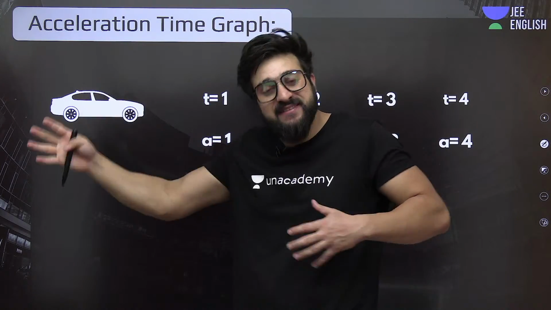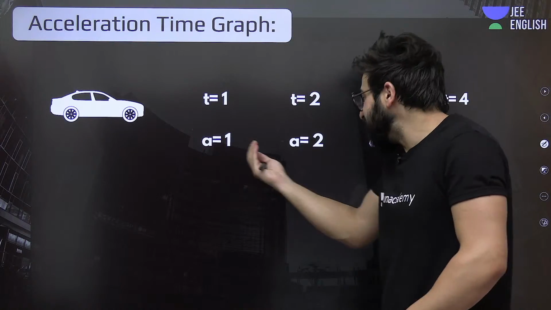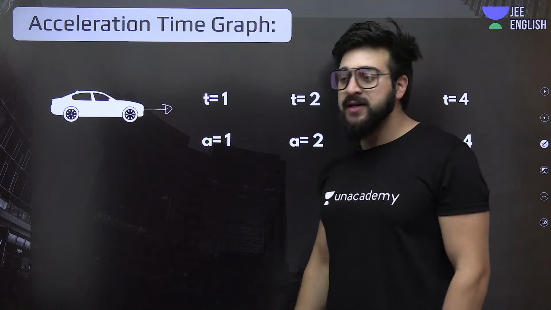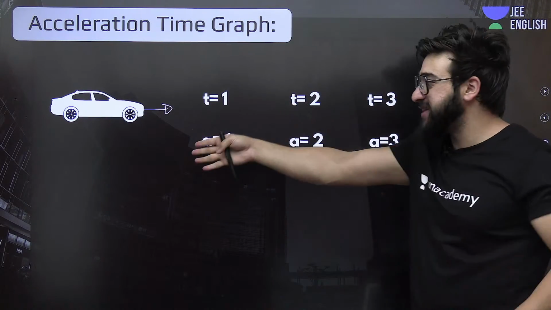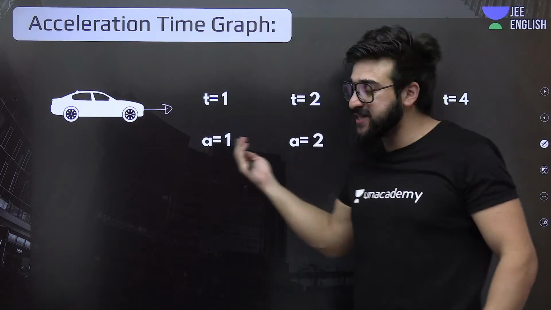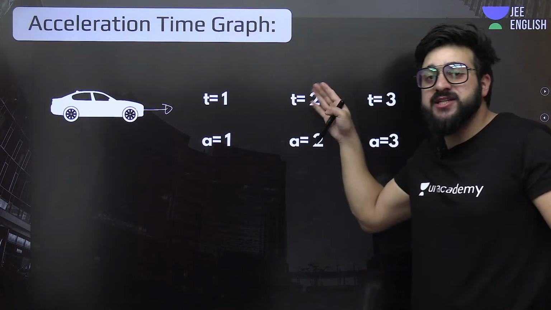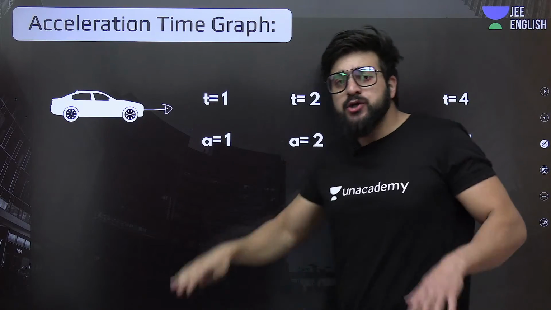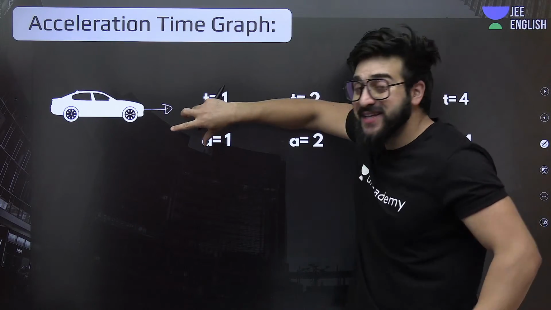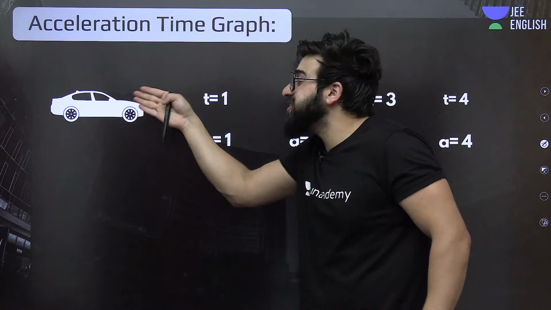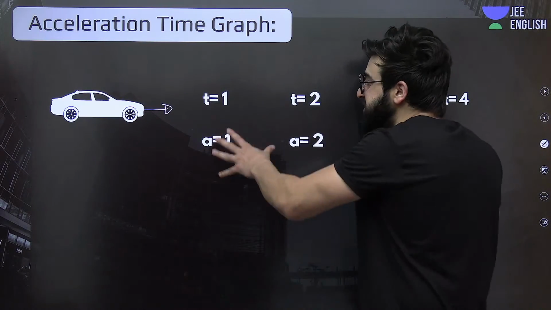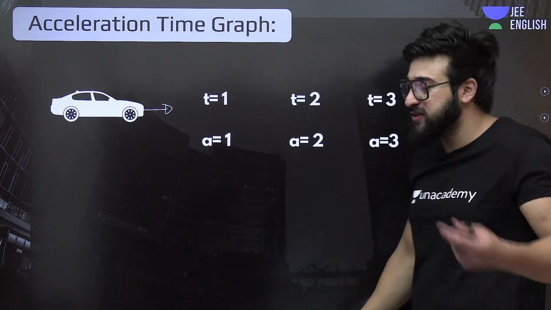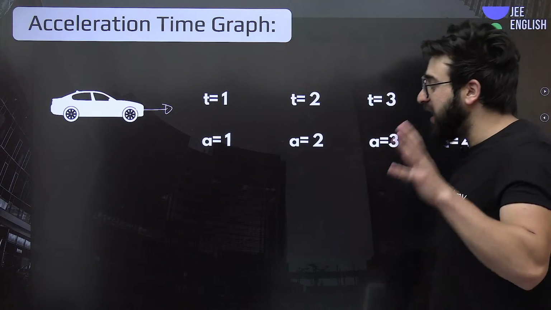As I explained previously also, if acceleration is given over here, time is given, for example, this car is moving. Its acceleration is, for example, changing in this case. This is just an example, okay? Its acceleration is changing. Its time is changing. So this acceleration is changing with time. So I'm asking you to plot the acceleration time graph of this situation. You have to basically represent this graphically. That is nothing but acceleration time graph of this one. That's all. This is how we actually do it.